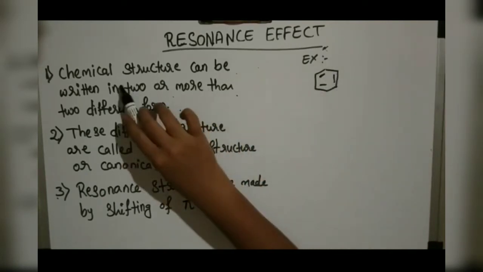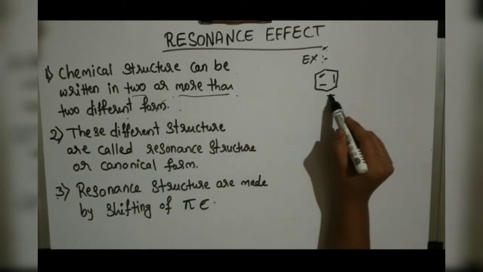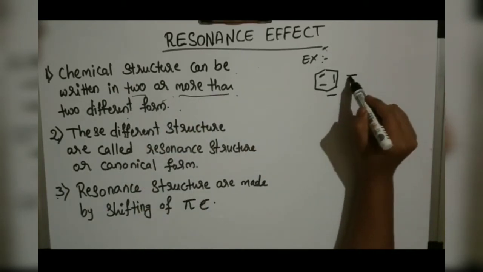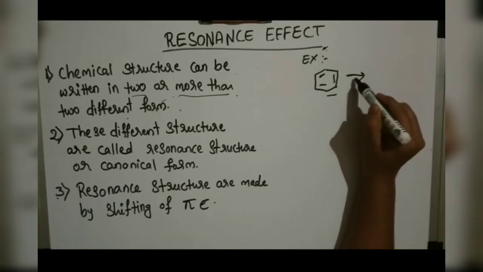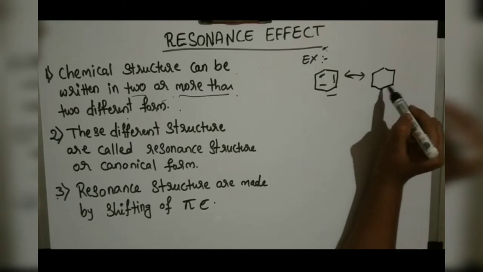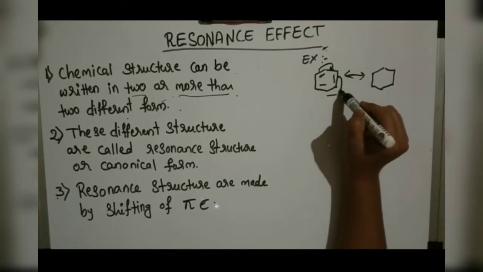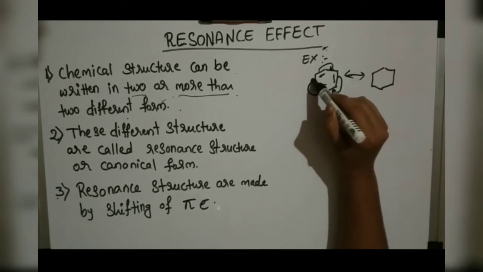Here we can write two or more forms. The structure will be the same, and this bond goes here, this bond goes here, and this goes here.